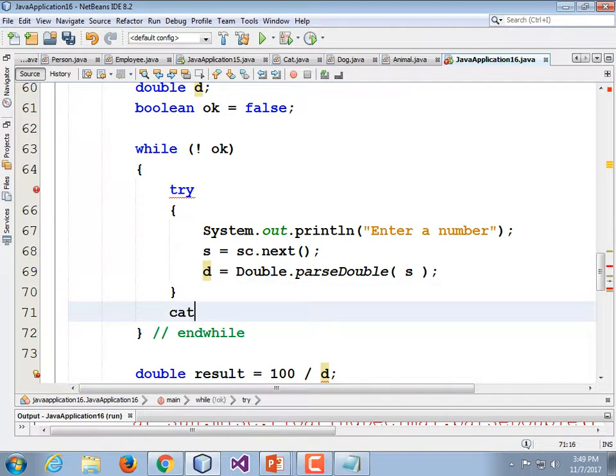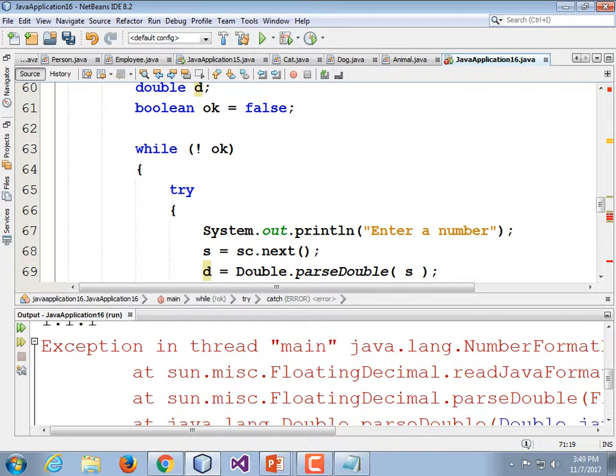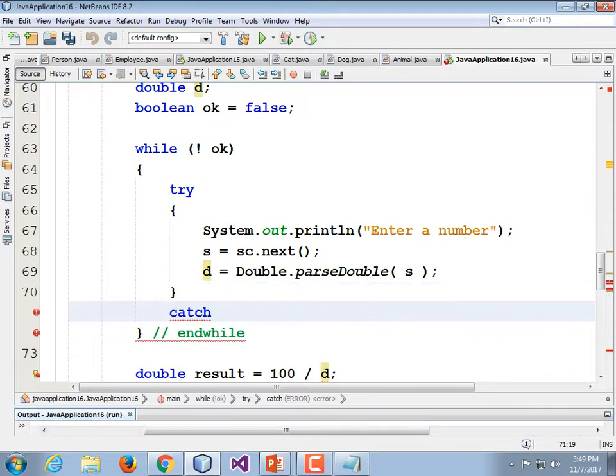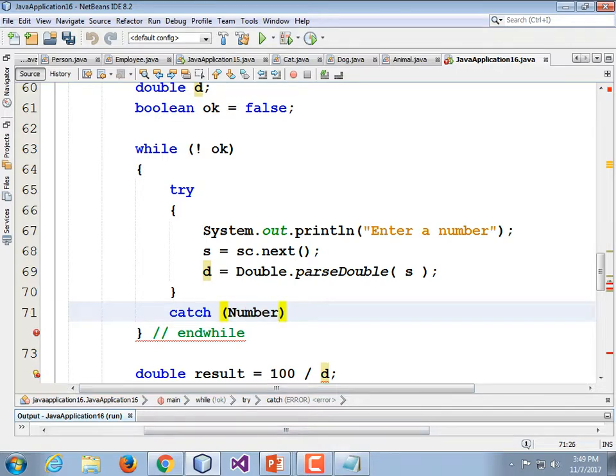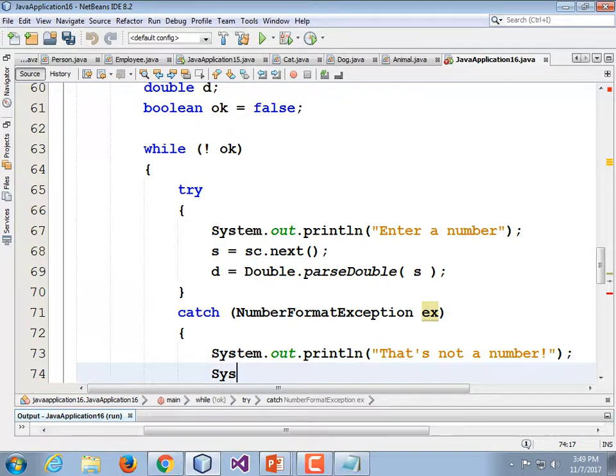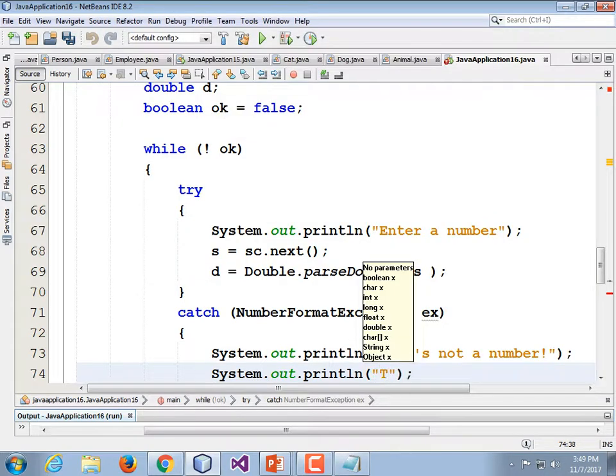So let's catch our error. If we type in bad data, we get a number format exception. So catch, parentheses, NumberFormatException ex, just like we did on the other one. And let's tell them System.out.println, "That's not a number", end quote, end parentheses, semicolon. System.out.println, quote, "Try again!", end quote, end parentheses, semicolon.